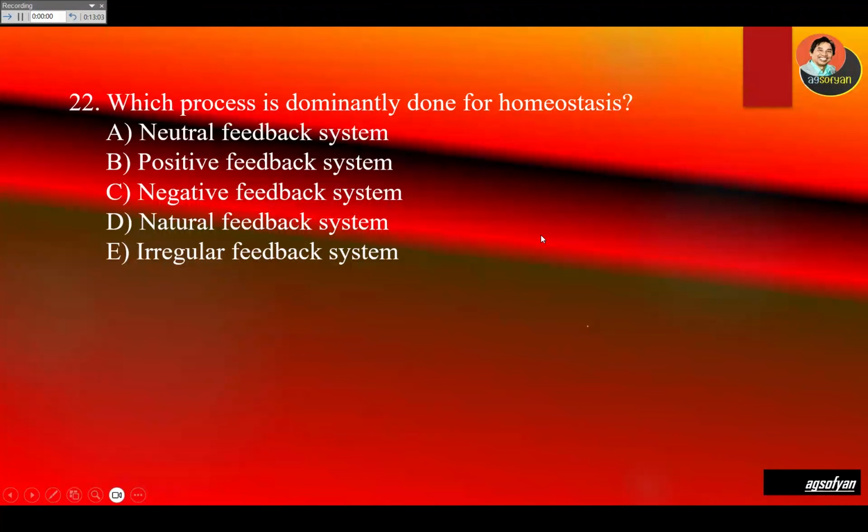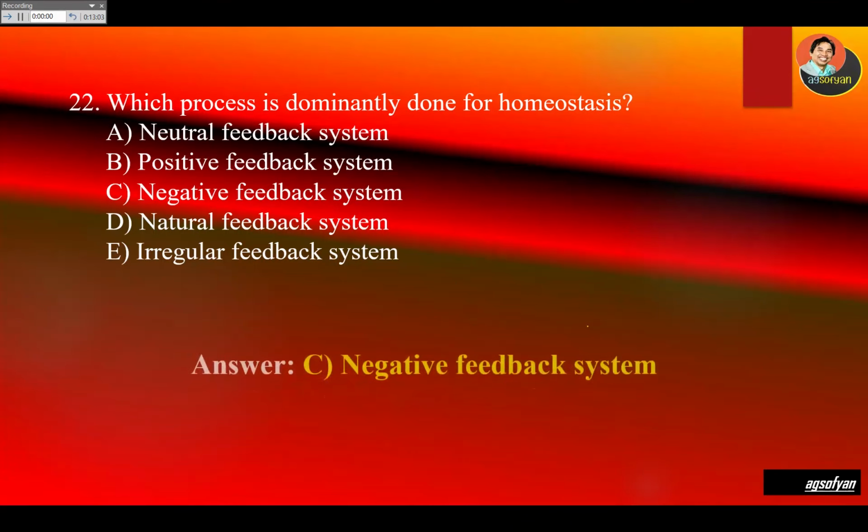That's negative feedback. If our blood pressure increases, we relax our heart muscle to decrease the blood pressure. That's negative feedback. So mostly our body is controlled by negative feedback, maybe 80 to 90%.